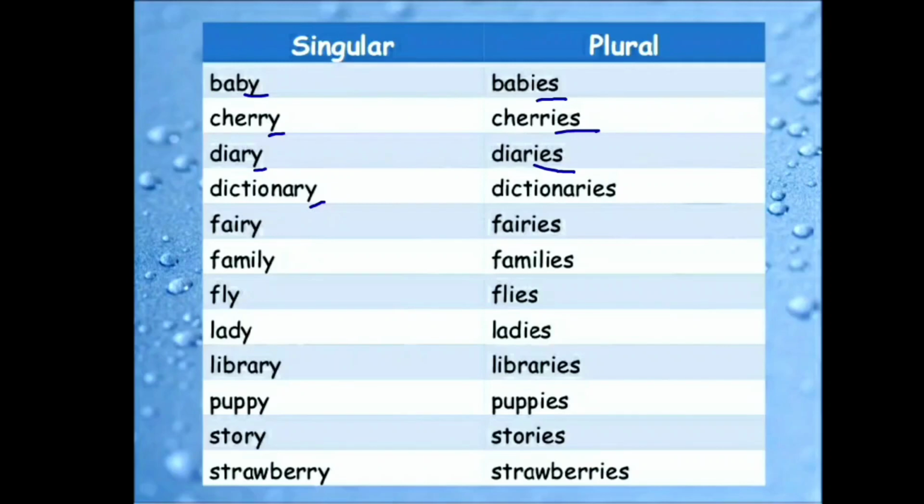Next word, dictionary. R is a consonant and this word ends with Y. So we will remove Y and add IES. Dictionaries. Fairy, fairies. Family, families. Fly, flies. Sky, skies. Lady, ladies.